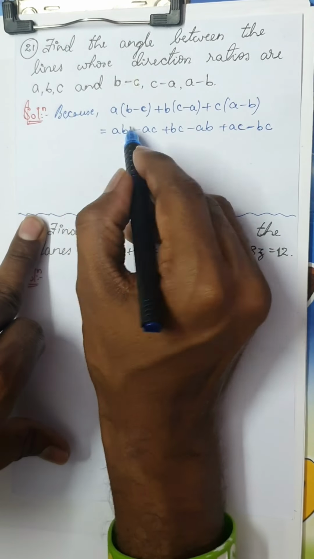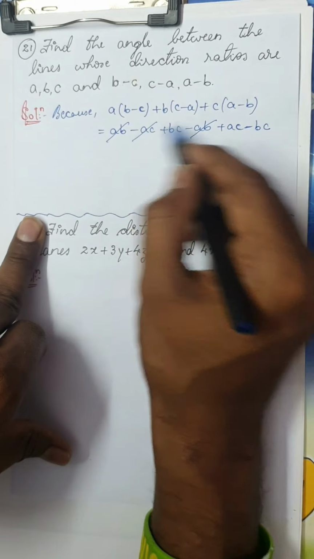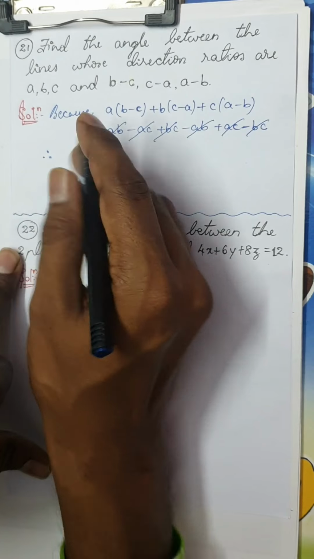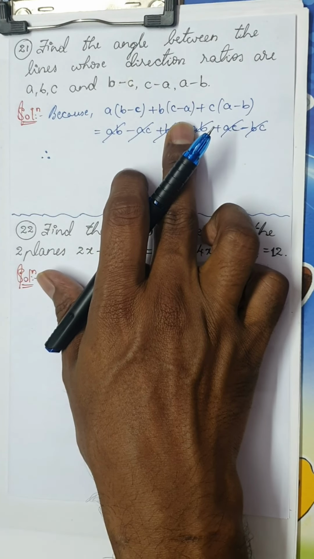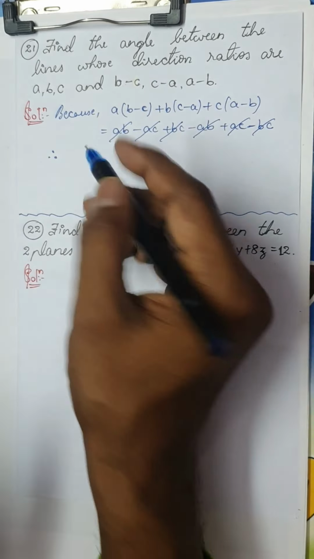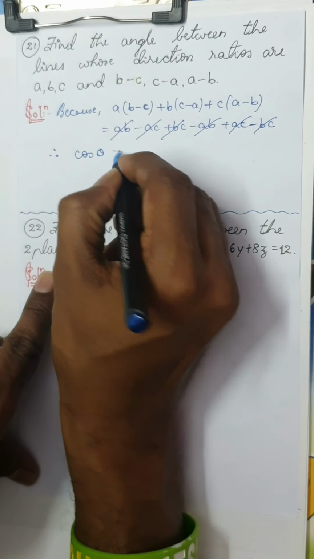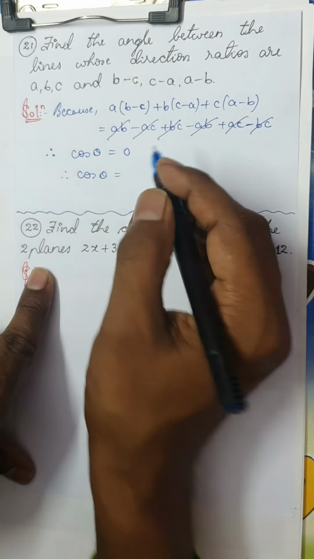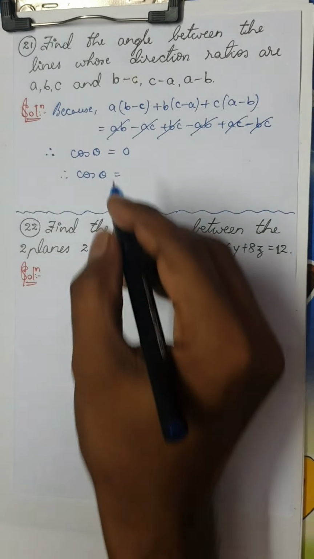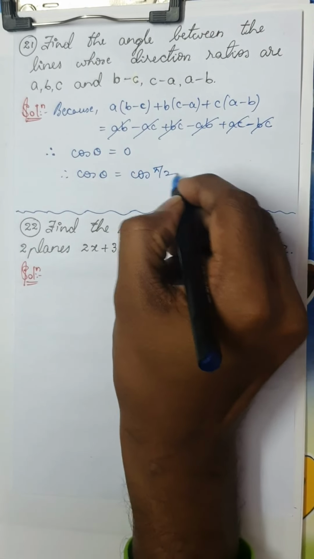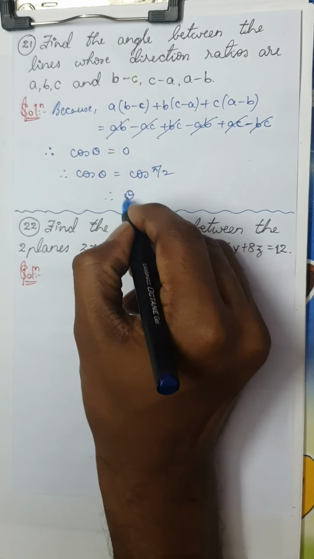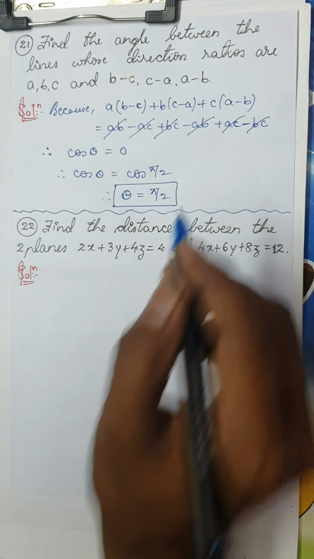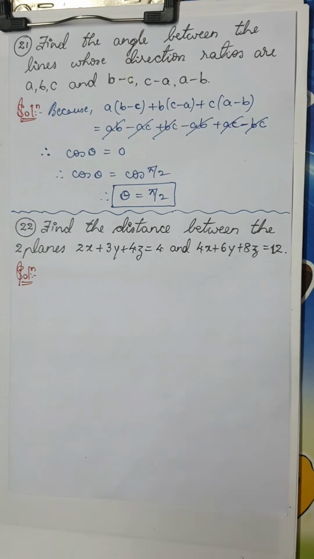So AB minus AB cancels, minus AC plus AC and plus BC minus BC. Therefore, the sum of the product of the DRs, which is cos theta, is 0. Therefore cos theta is equal to cos 90 degrees, since cos 90 degrees is 0. Therefore theta is pi by 2. Is it clear? Very simple question.